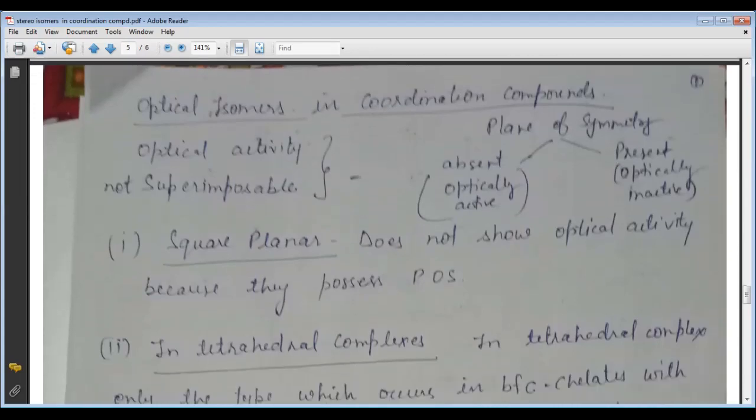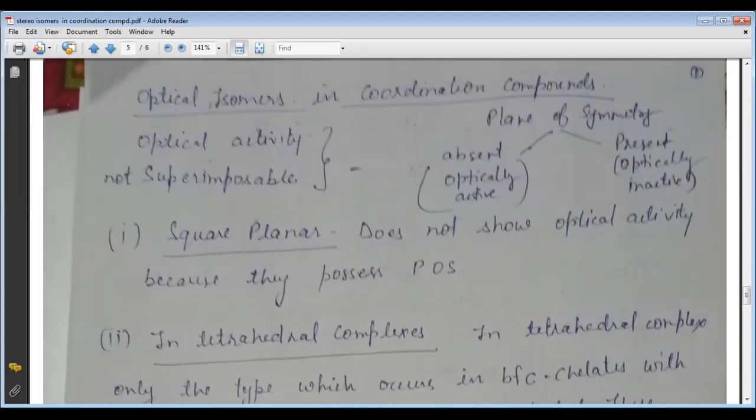So in our previous lecture, we discussed the optical active compound, the chiral compound, and the POS. So in this topic, the most important thing which you have to remember is that if the plane of symmetry is absent, it means the compound is optically active. Or if the plane of symmetry is present, it means the compound is optically inactive. It is 100% optically inactive compound.